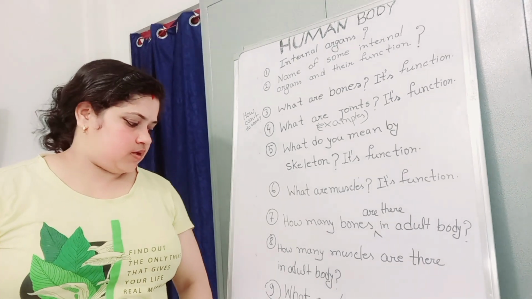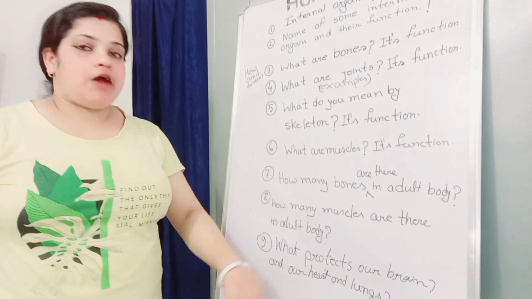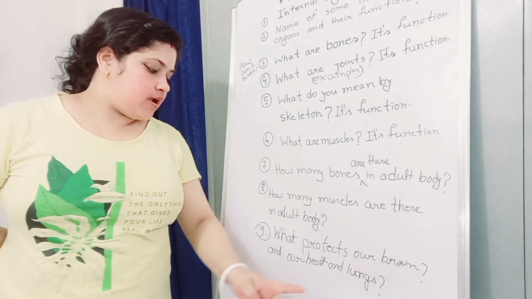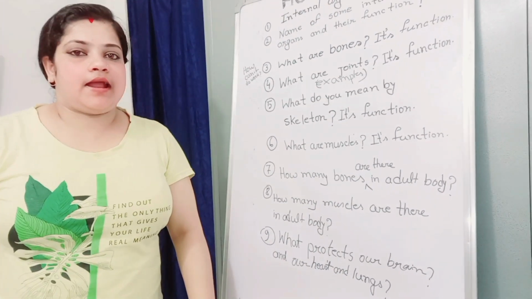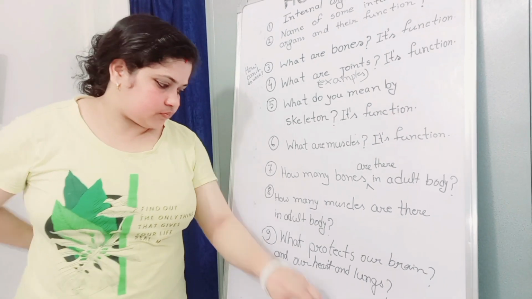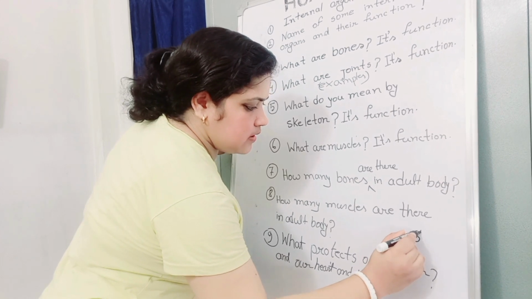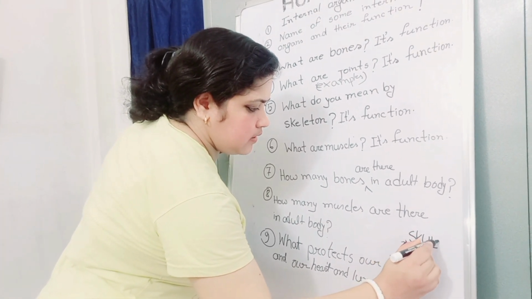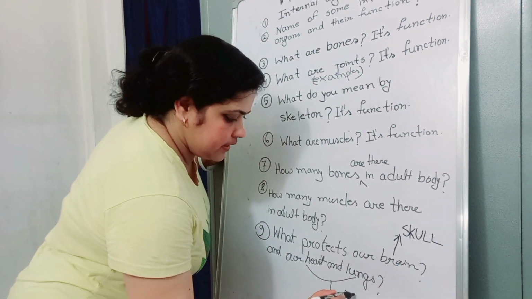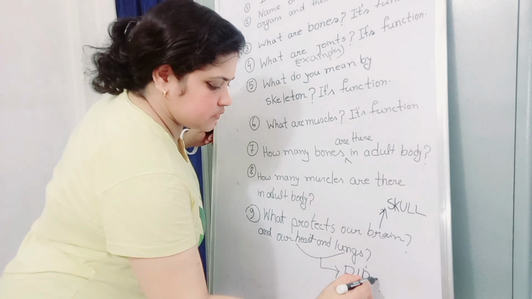SKULL, skull. Okay? And what protects our heart and lungs? Our rib cage protects our heart and lungs. A rib cage, RIB, rib, CAGE, cage, protects our heart and lungs. So, brain is protected by skull, and heart and lungs are protected by rib cage.